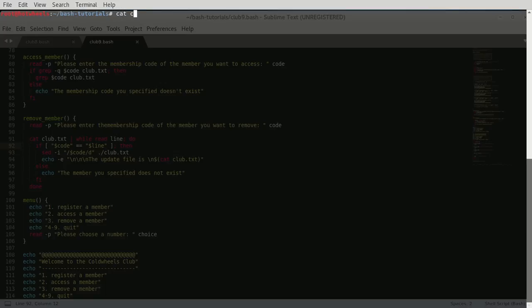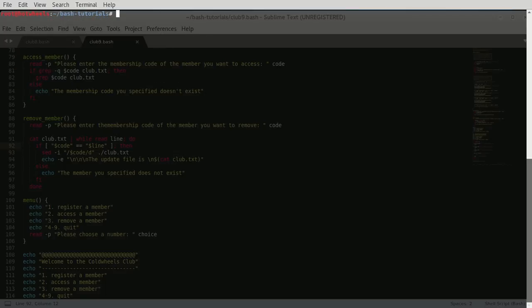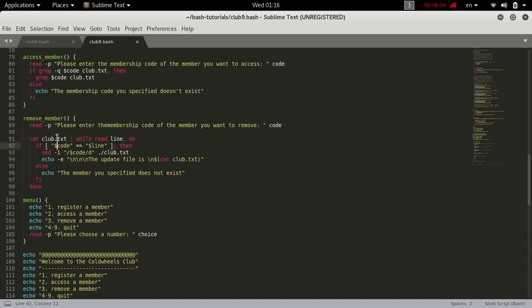For example, if we cat club the text and from here we grep for Joan, then it will print Joan's line. And what this did is it took the output of cat club the text and moved it into the grep command. So this will grep Joan from the output of club the text. That's really piping. And here we cat the club the text into a while read loop.